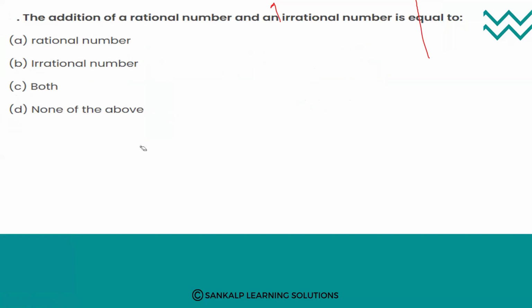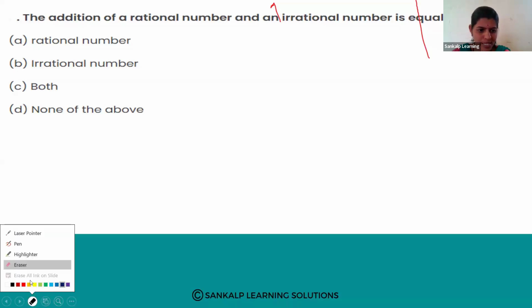Yes, don't talk, please. The addition of a rational number and an irrational number is equal to. So first you should understand the question: the addition of a rational number and an irrational number is equal to a rational number, an irrational number, both, or none of the above. Yes, which option is correct here?